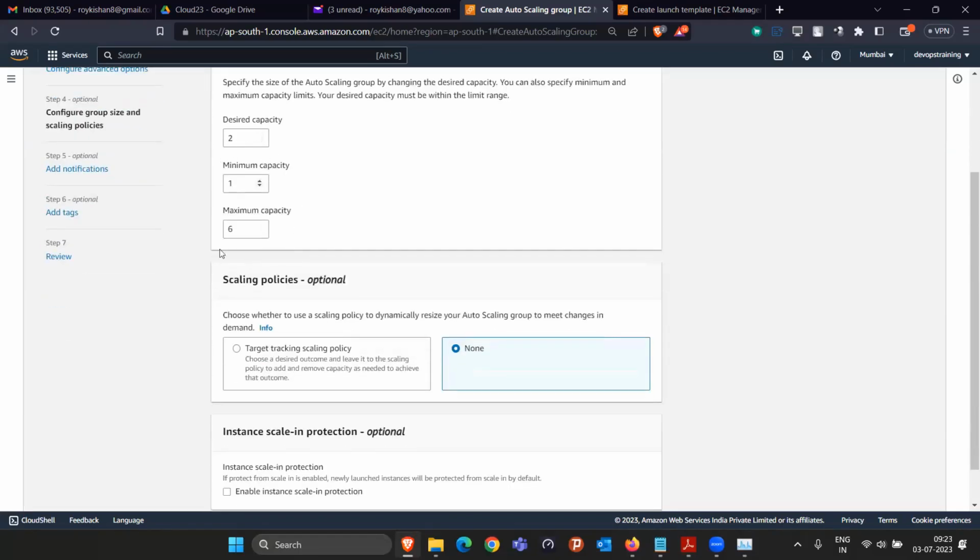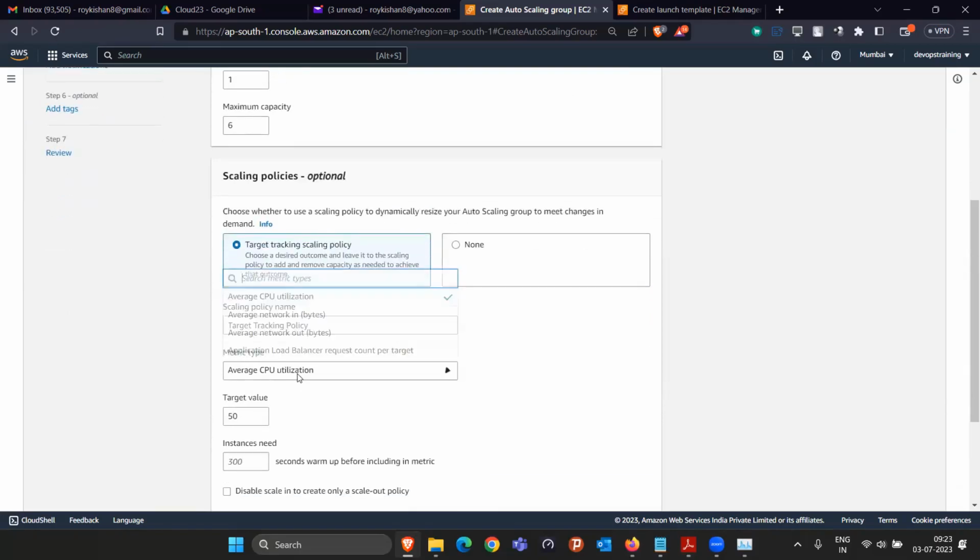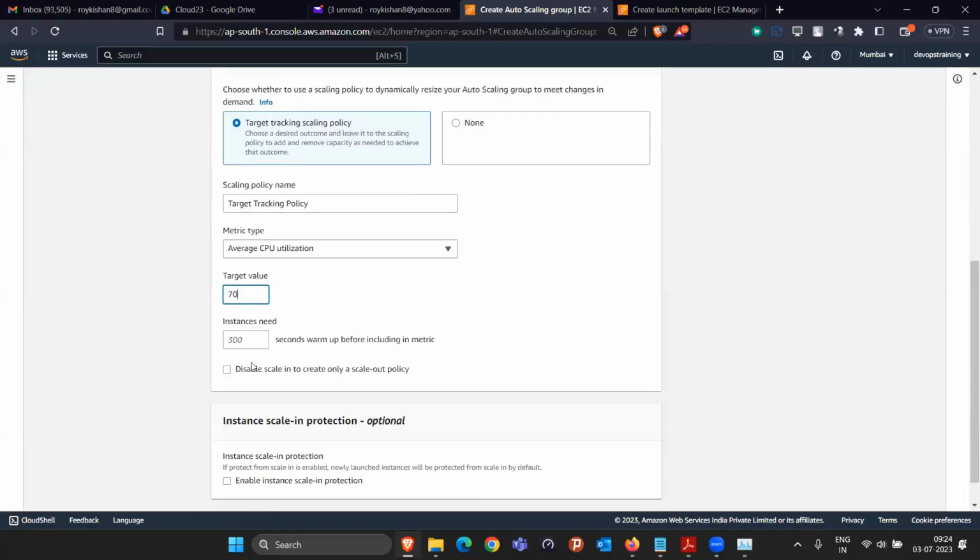Now, how are they going to increase the EC2 instances, and how are they going to decrease them? For that, a scaling policy is there. Simply click on this, and I'm saying that you have to target CPU utilization. You can target network bytes in or network bytes out also, but I'm talking about CPU utilization. I'm saying that if CPU utilization is greater than 70%, then you have to take around 30 seconds, monitor it, and then try to launch one more EC2 instance. So the target value we gave is 70%.